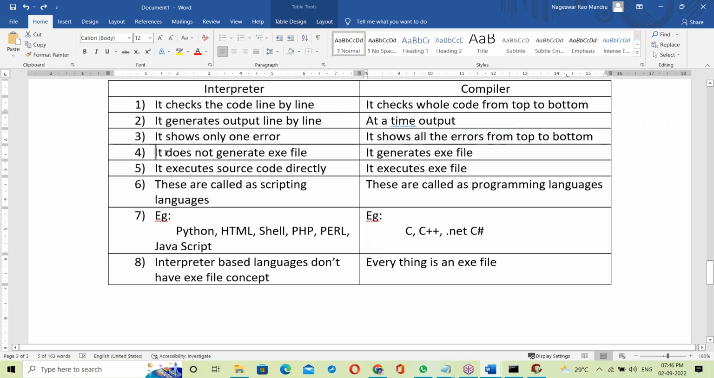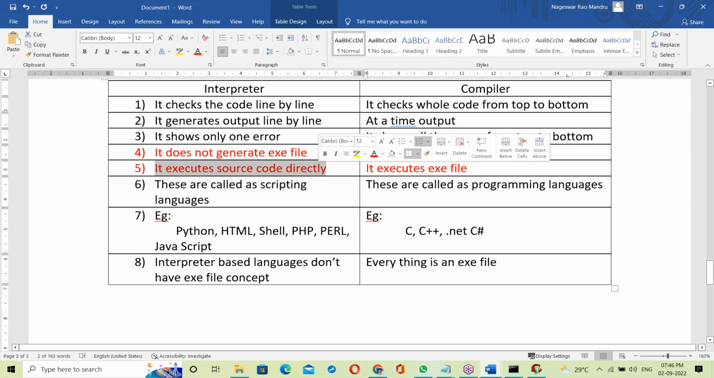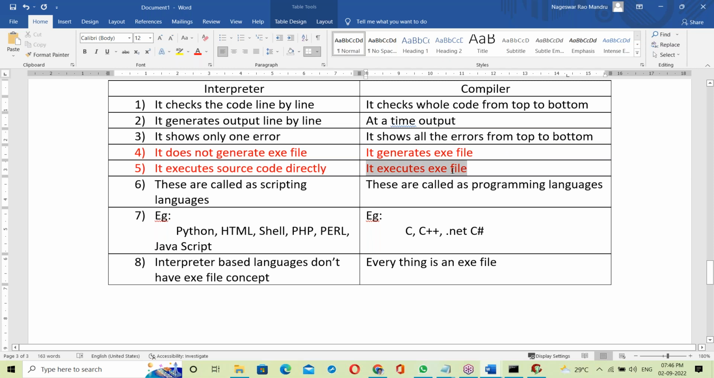Next, the interpreter does not generate an exe file, the compiler generates an exe file. These two are the main differences. The interpreter executes source code directly, the compiler executes the exe file. So these two lines are the main important differences.